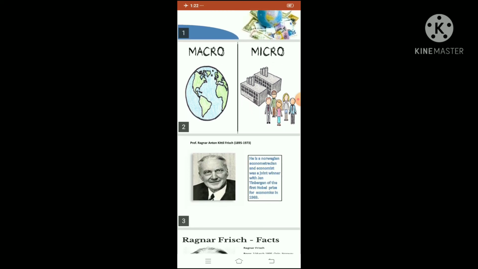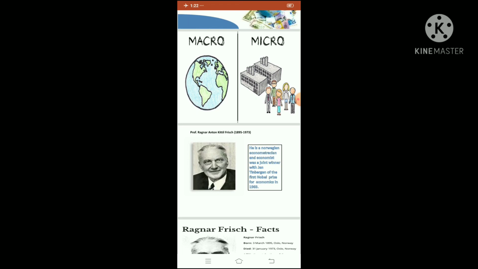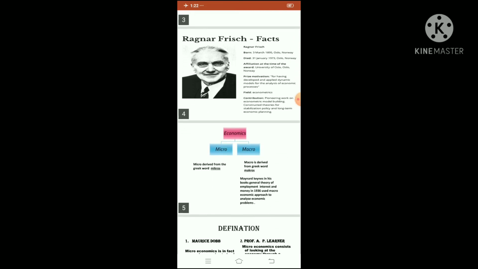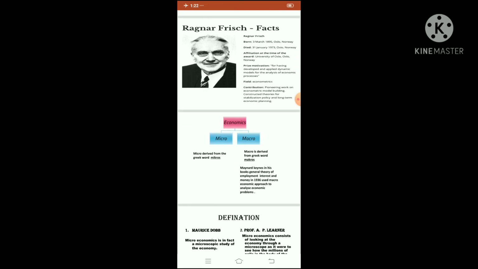Then we studied about Professor Ragnar Frisch. Why Ragnar Frisch? Because Ragnar Frisch is the pioneer of this concept of micro and macroeconomics, and he has won a Nobel Prize. So he is a laureate in economics. Then, from where did the words micro and macro arrive? They are Greek words, micros and macros.